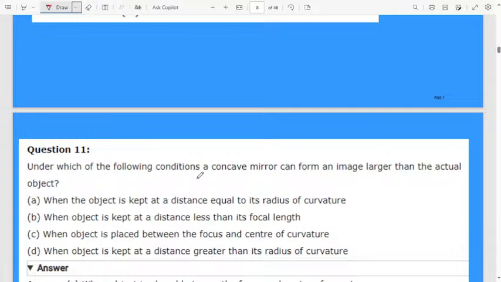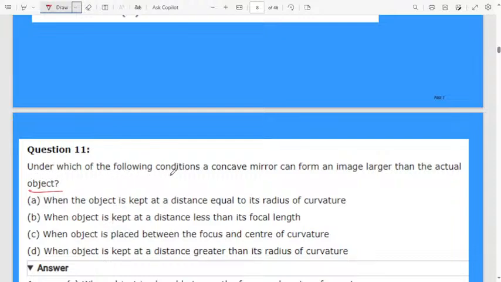Under which of the following conditions can a concave mirror form an image that is larger than the actual object? In the light theory part I discussed MCQ questions based on concave mirrors. You will keep the concave mirror at different positions and get different sizes and natures of the image. You have to remember that. Definitely they will ask maybe at most two questions based on that concept.